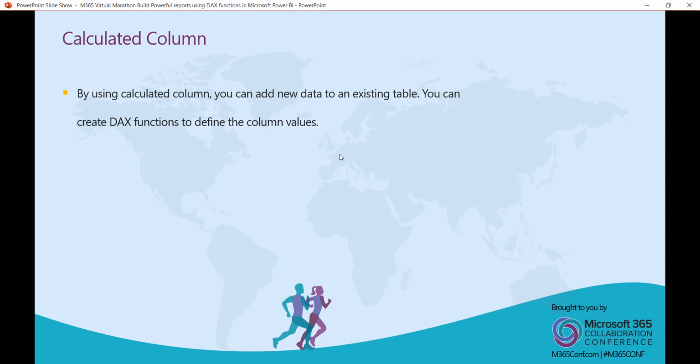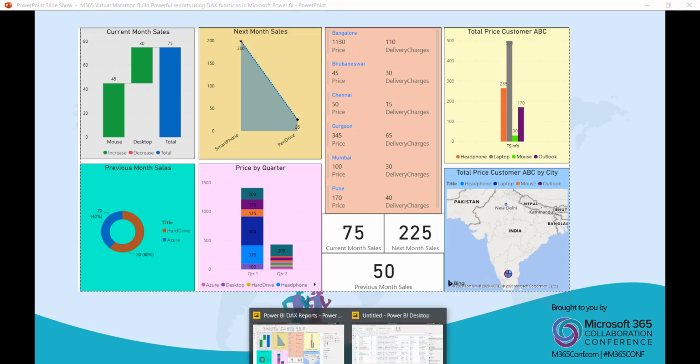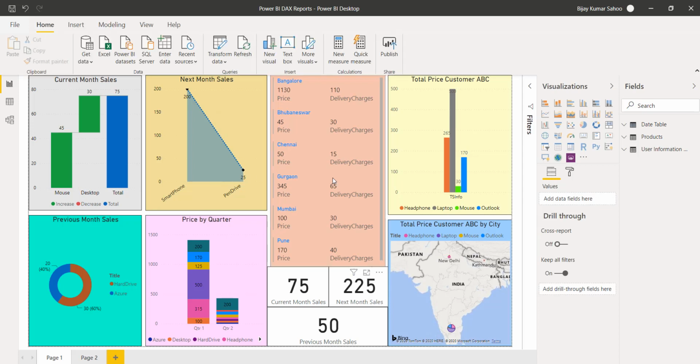Now I will show you a report something like this, and show how exactly we have created it. It is not feasible to create the whole report and show you in this session, but let me open my Power BI report. I will show you what things we have used, what measures and formulas we have used to make a report like this. So this is the report that we have created.